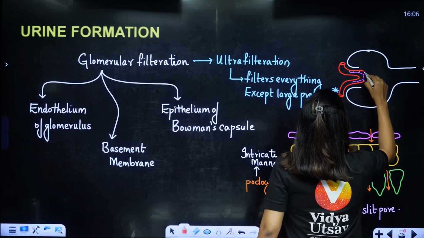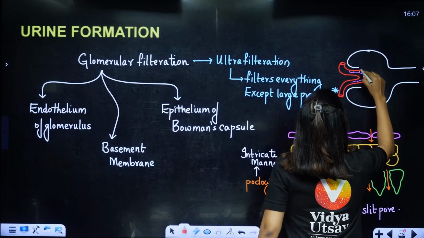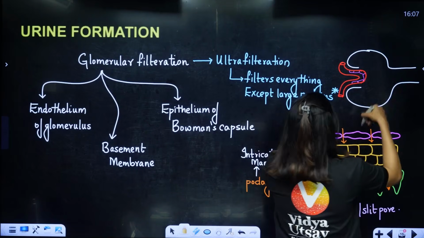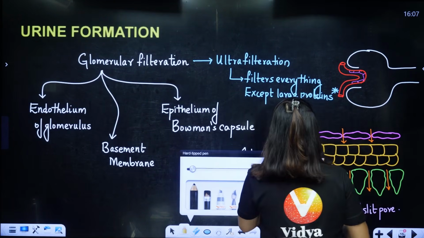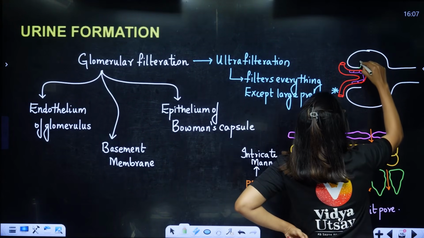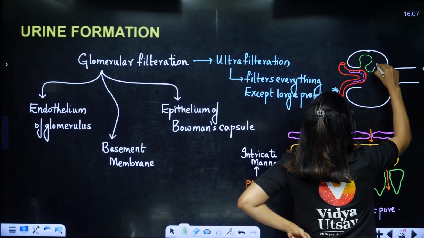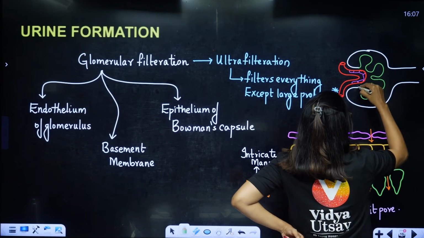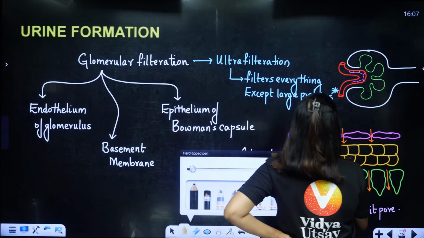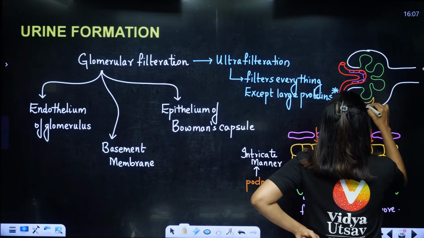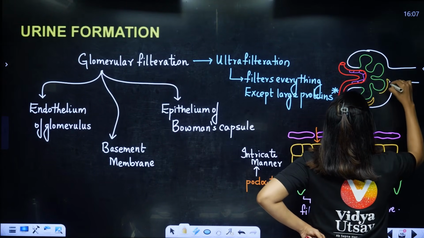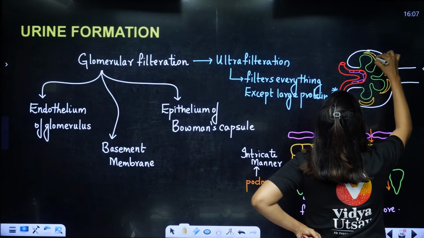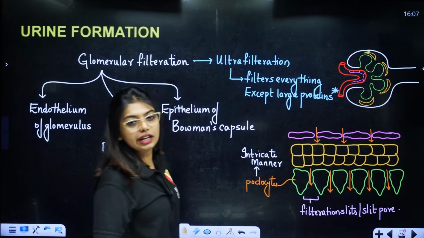I'm drawing all the diagrams so it becomes easier, because NCERT does not have diagrams, so most of the students do not understand it. Okay, students, I'm drawing with the same color. So these podocyte cells are arranged like this, and remember, podocyte cells will be present like this, and between them what you are seeing is the filtration slit.